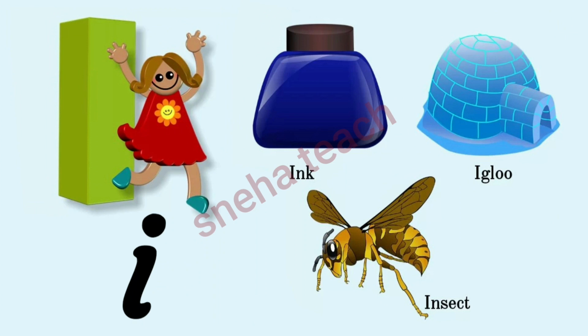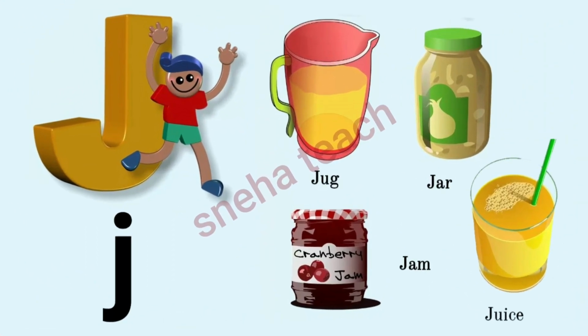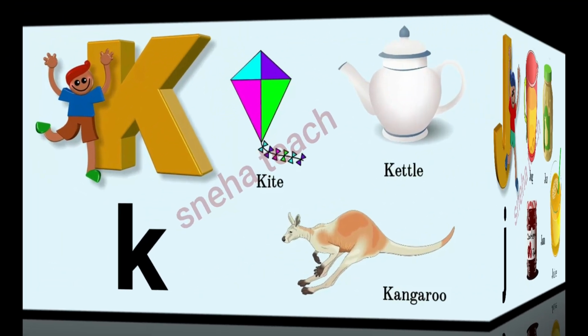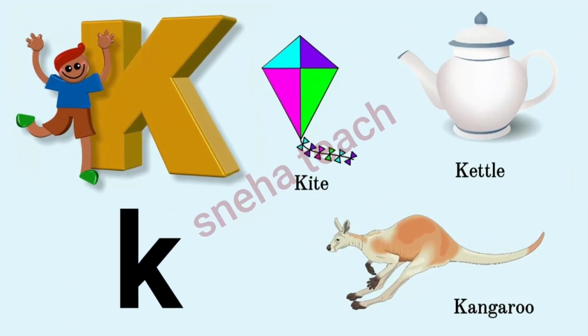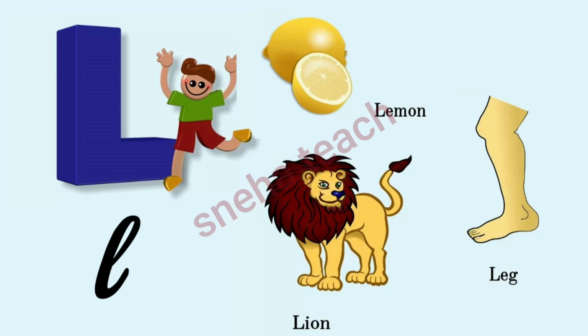I for ink, igloo, insect. J for jug, jar, jam, juice. K for kite, kettle, kangaroo. L for lemon, lion, leg.